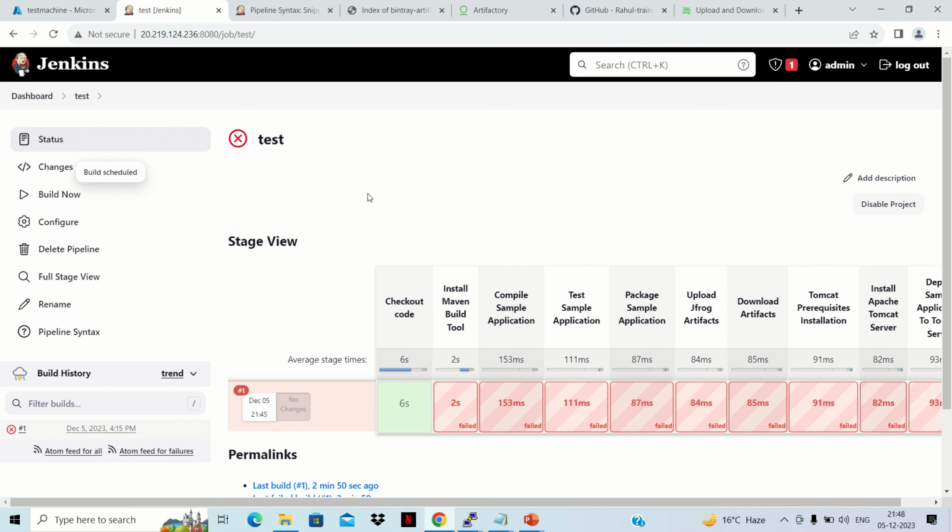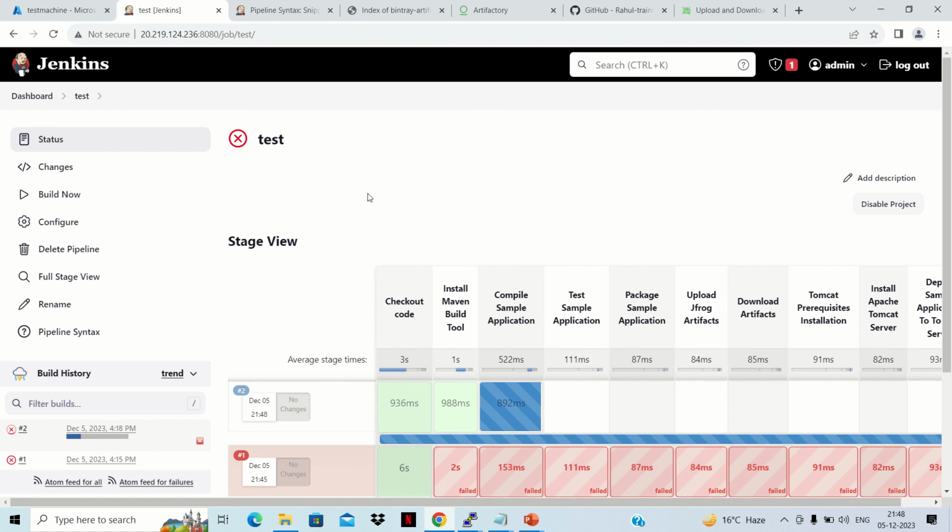Now let's do Build Now again. Let's see whether it works or not. Yes, this time it is working, because I created that code for when everything would be done on the master, but due to some technical problem JFrog was giving an error on that machine. So I created a new machine and that machine was a slave. During creation of the slave, I specified which remote directory I'll be using for Jenkins purposes, so I defined /tmp. That's why I have replaced /var/lib/jenkins with /tmp, because now all Jenkins related configuration will be in this directory.